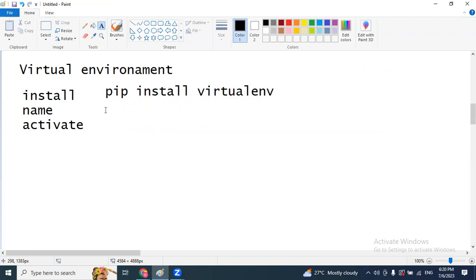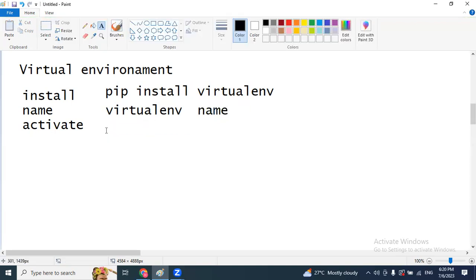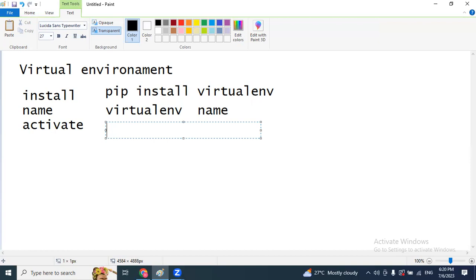And after that, the second one, we have to set the name. Again, enter virtualenv space, enter your folder name, any name, no problem, it will accept. And after the name, we have to activate. So just enter the activate command.